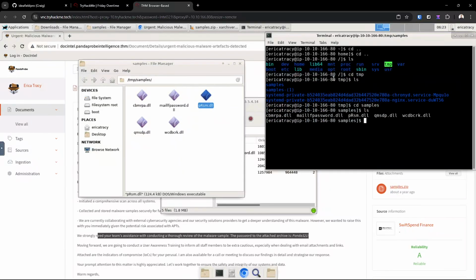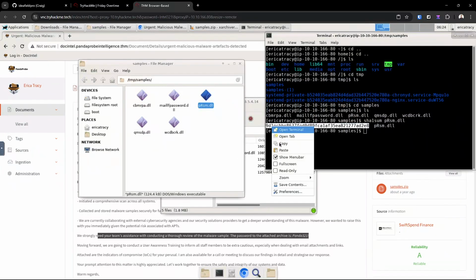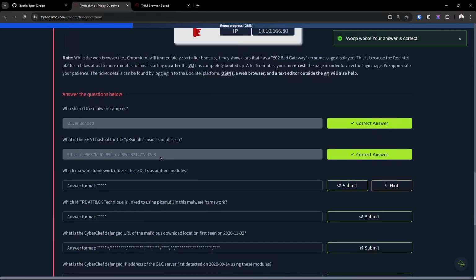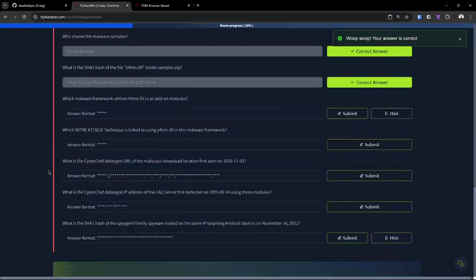Now, if we want to get the SHA-1, we're going to type sha1sum, and then we need this prsm.dll file. And there we have our next flag. Copy that out, go ahead and paste it in here. Bam, we got it. All right, going on to next.